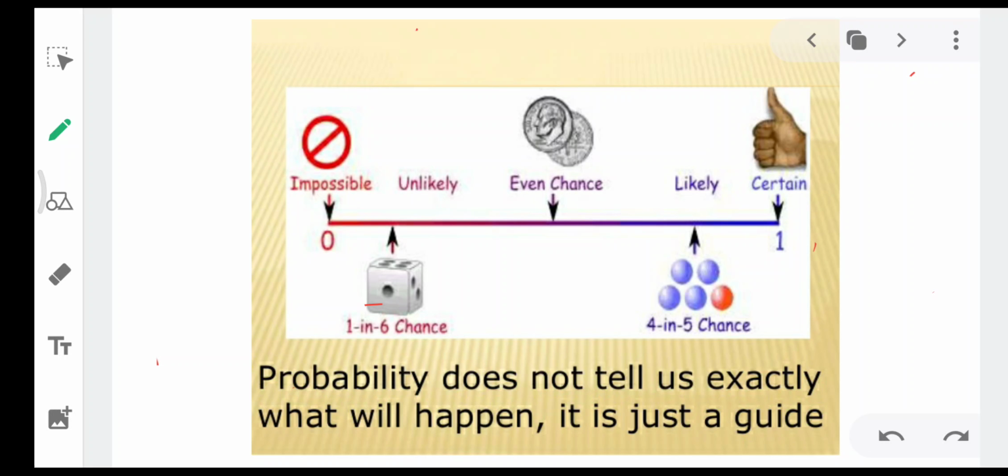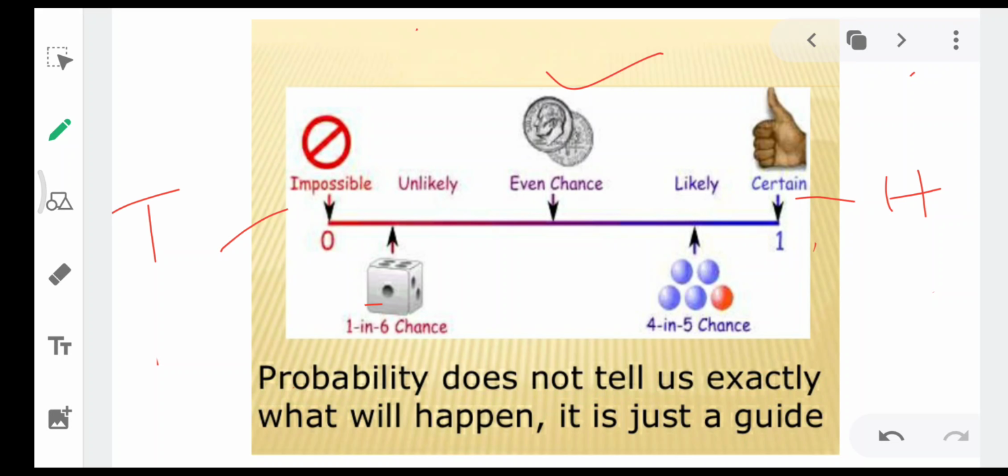So now if you toss a coin, suppose, you can't say that surely you will get heads. Nobody can say that, because you may get tails also. Or nobody can say that it is impossible to get tails. Is it possible?